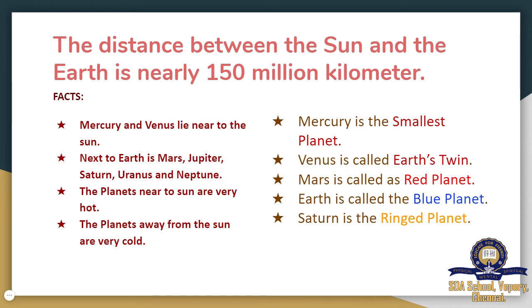Mercury is the smallest planet. Venus is called Earth's twin. Mars is called the red planet. Earth is called the blue planet. And Saturn is the ringed planet. Okay. Next, 7 continents.